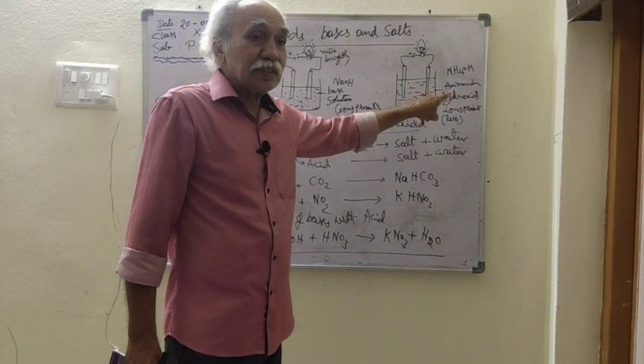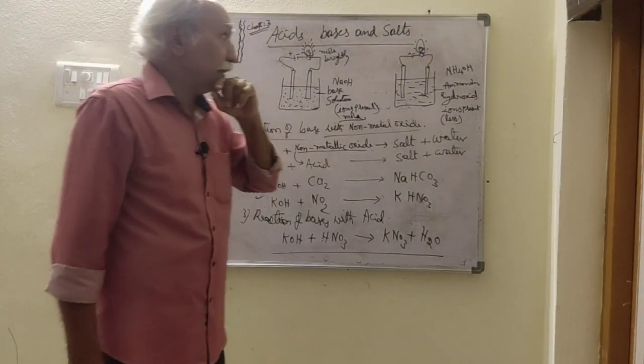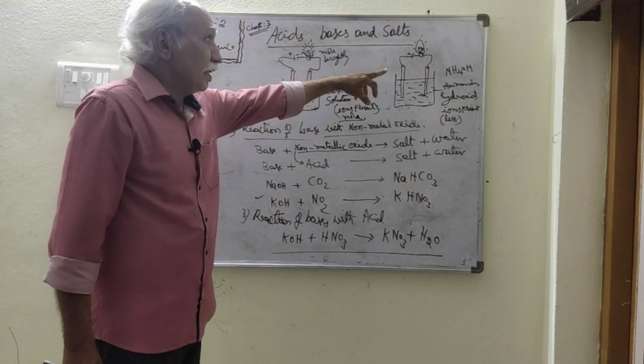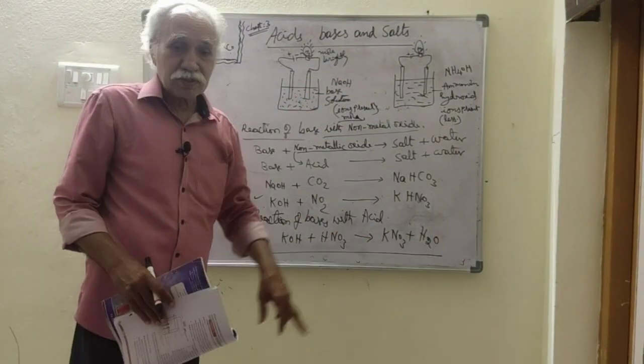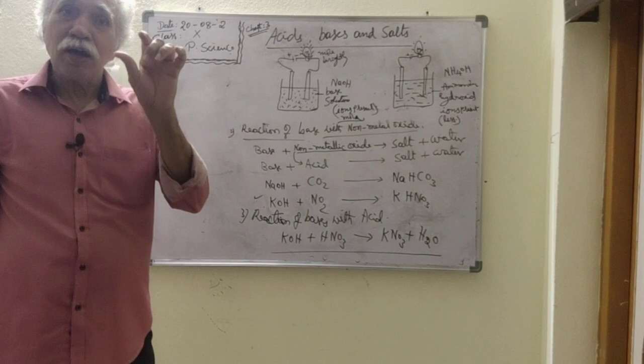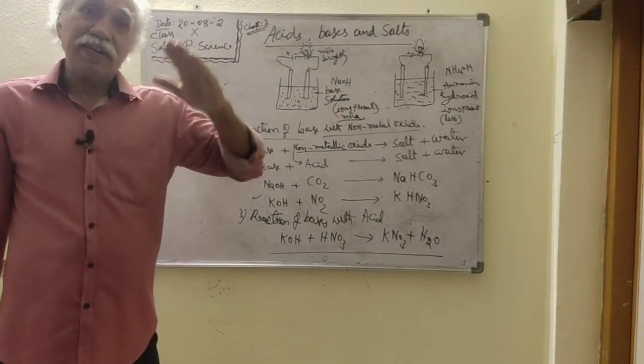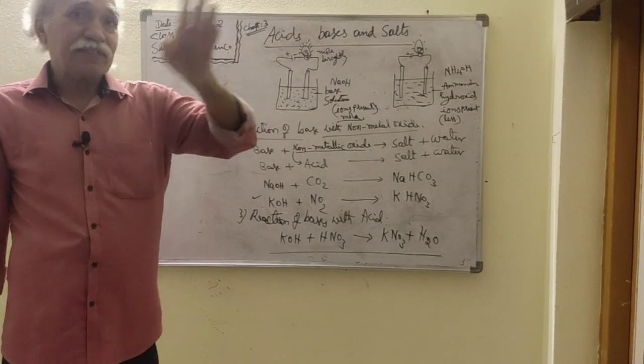The concentration of ions is less. That indicates fewer ions here, and more ions there. So bases also conduct electricity like acids.